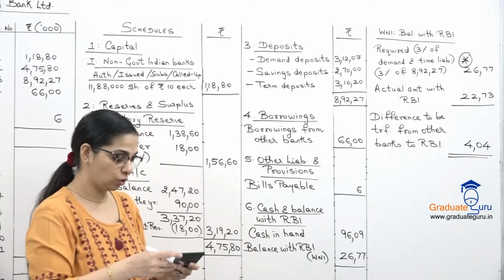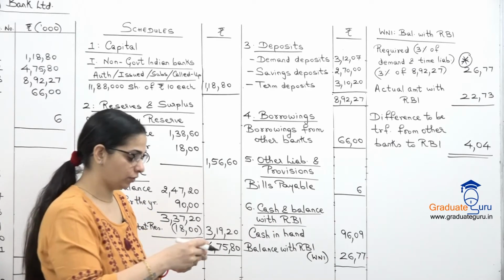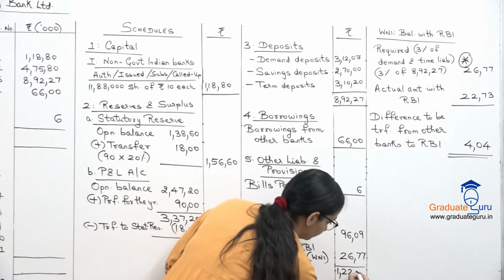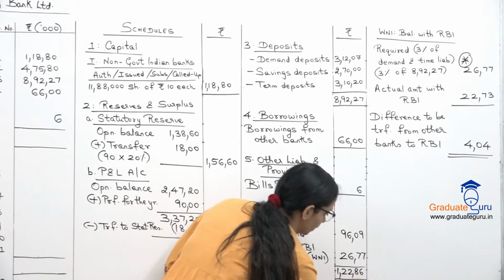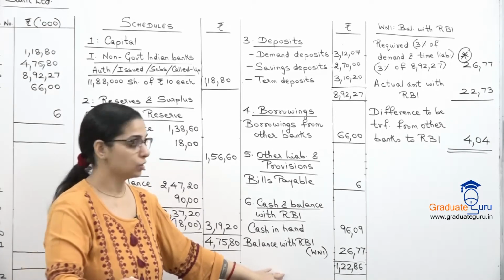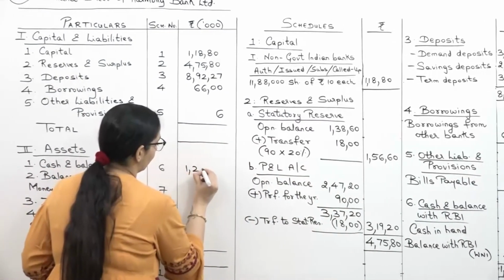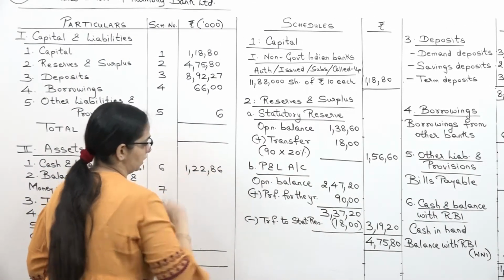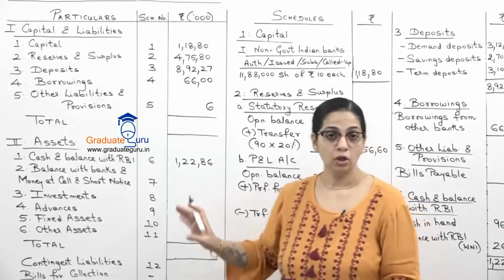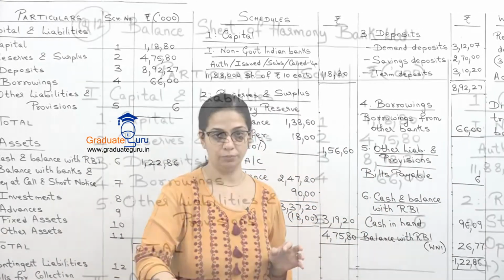So now let us take the total of these two. 9609 plus 2677, which is 12286. So this should be my cash in hand and the balance with RBI. So let us take that to our balance sheet. 12286. Now we have to continue with our schedule number 7. So first copy down these schedules and then we'll continue with the schedule 7.